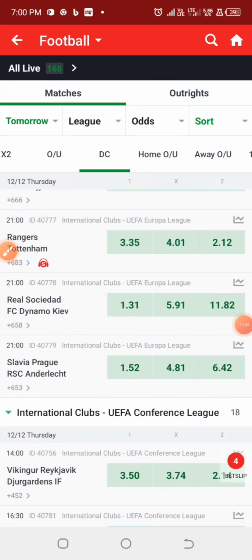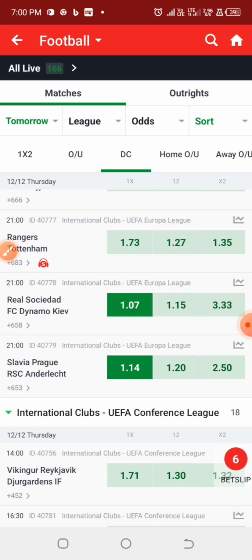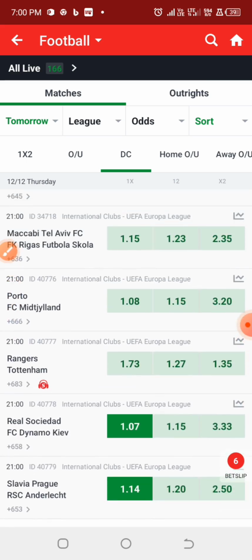Alright, so we have this particular match, Slavia Prague against Anderlecht. We have Real Sociedad against Dynamo Kiev, and we have Porto at a total of 1.08 against Midtjylland.